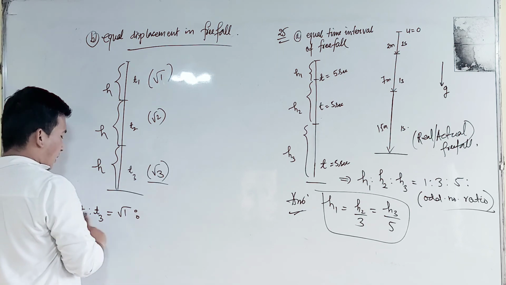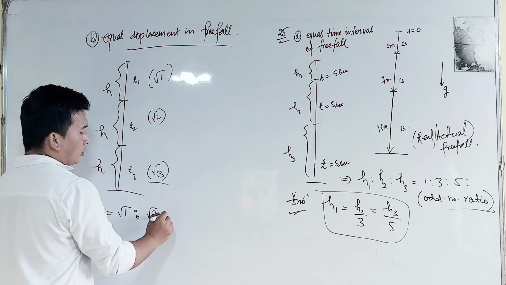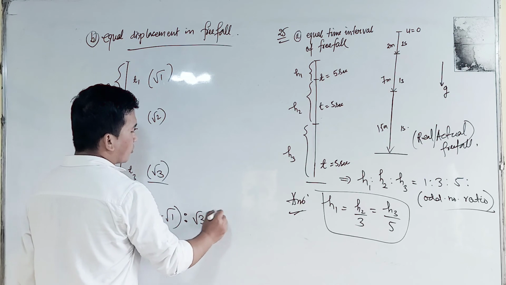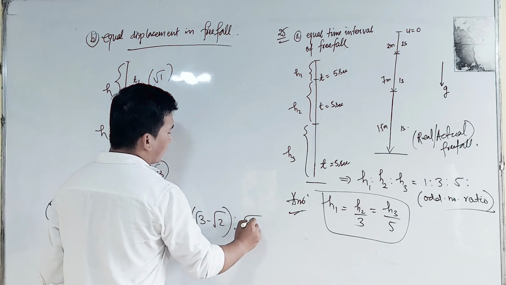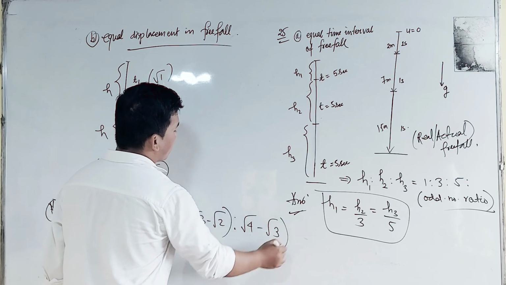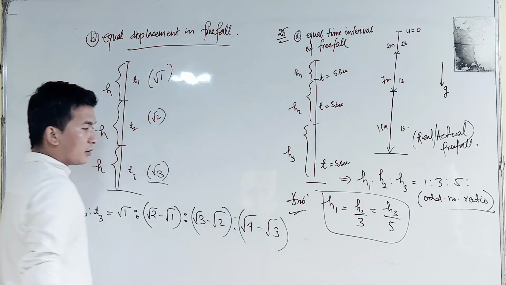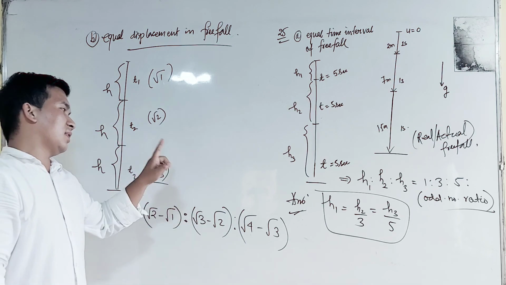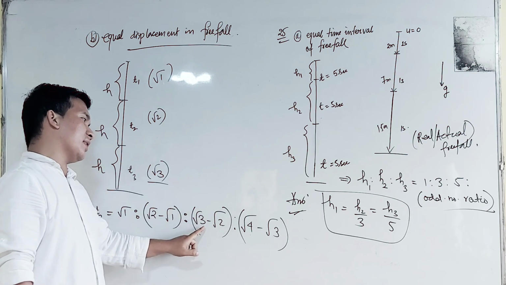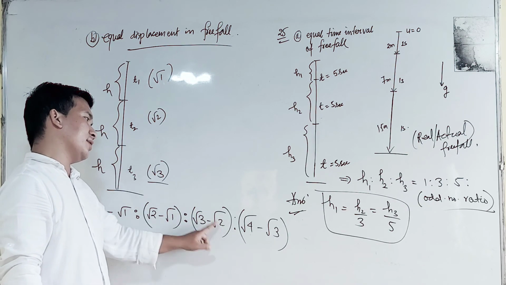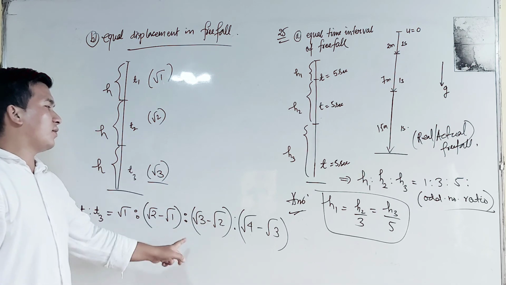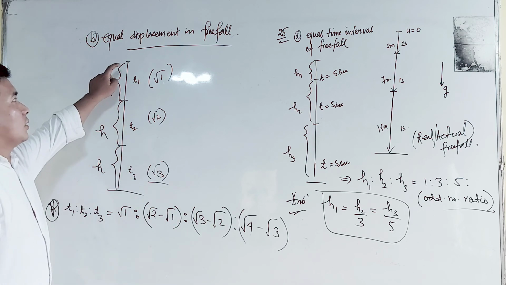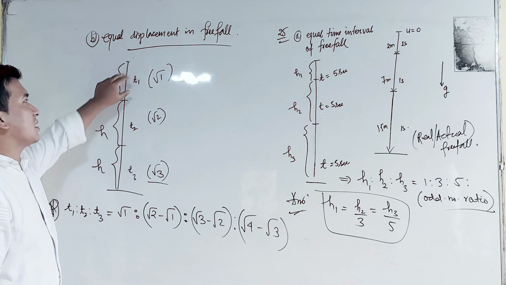T2 will be equal to root over 2 minus root over 1. The next will be root over 3 minus root over 2, and the next will be root over 4 minus root over 3. The preceding root value is being subtracted from the following one.